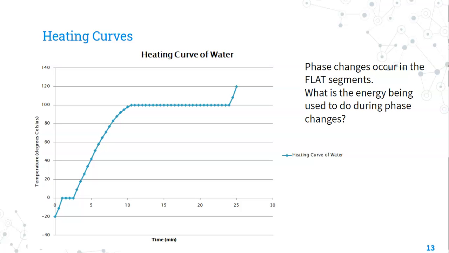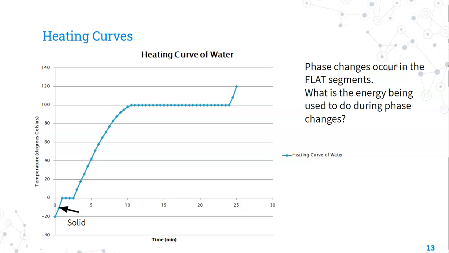When we get to 0 degrees Celsius, though, the temperature suddenly stops increasing. What's happening there is that the energy we're adding through the hot plate or the stove is being used to melt the ice. Once all of the ice has melted, it's going to increase in temperature again.